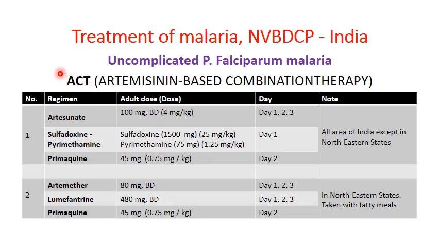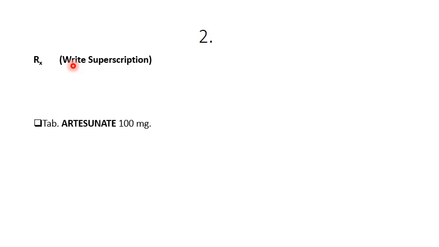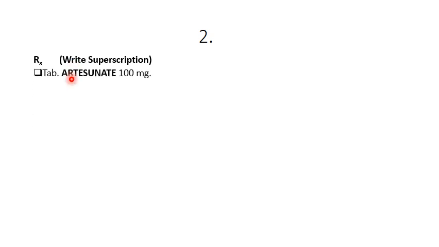This is the treatment plan for uncomplicated P. falciparum malaria. We all know the drug of choice is the ACT regimen. There are 5 such regimens. Any regimen can be given, which is area specific. This is the prescription for uncomplicated P. falciparum malaria. First, you should write the superscription, details of doctor and patient, and thereafter mention the treatment plan.